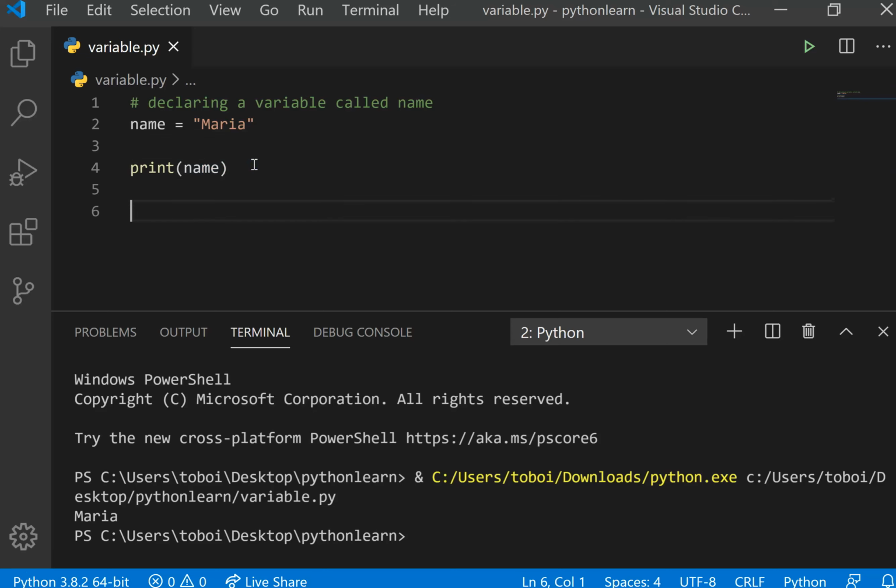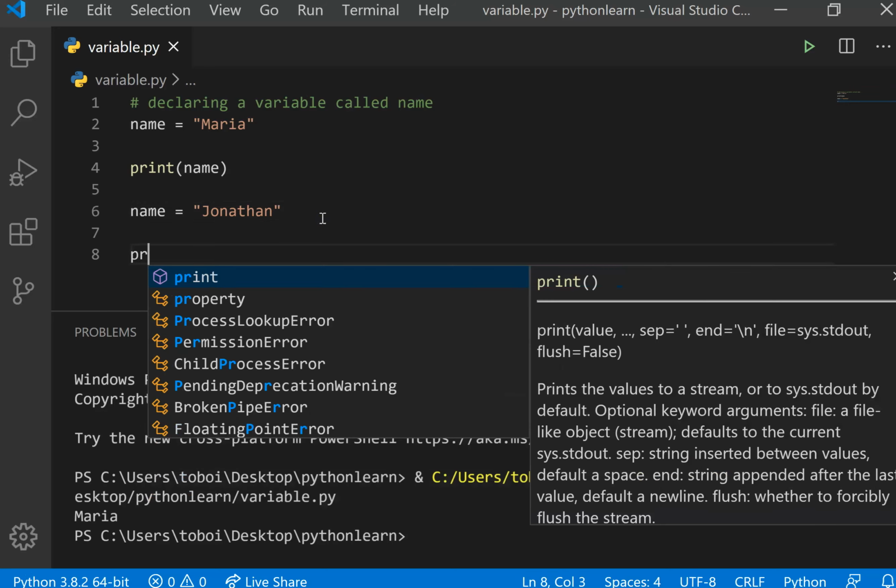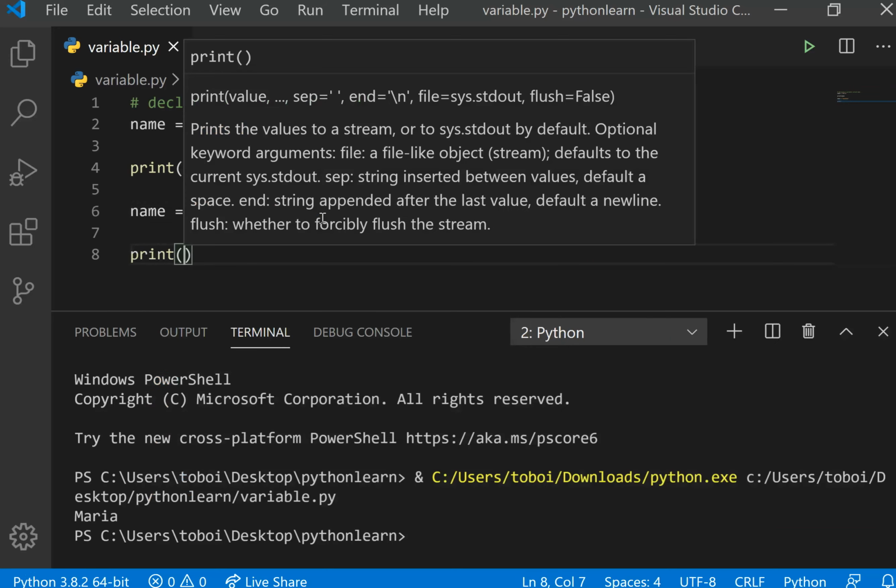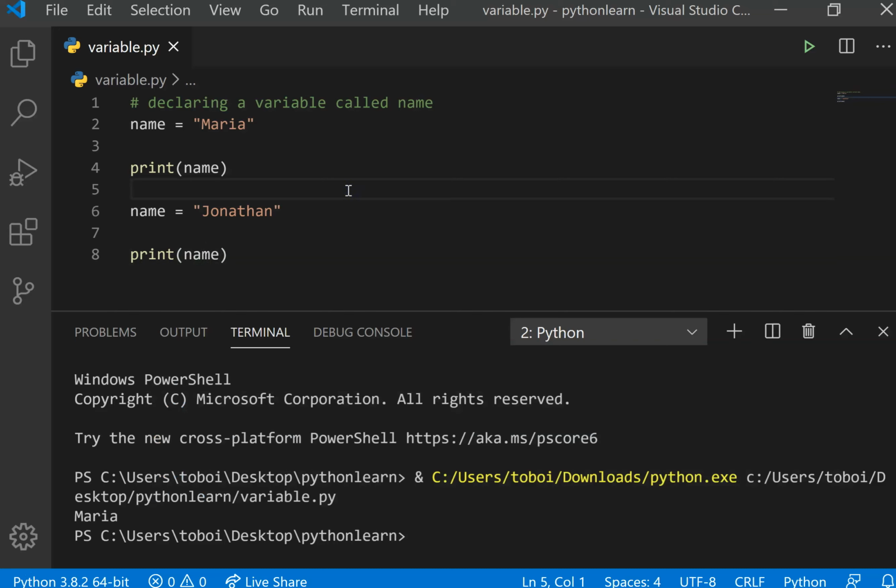So let's do a little quiz. If I come here and I do name equals to Jonathan, then I want to now get the value inside name. So this is a comment, just like we did. So this is going to ignore this line and ignore line 1. Is going to ignore line 4. So I set my name at line 2 to be Maria, my name at line 6 to be Jonathan. What do you think is going to print?